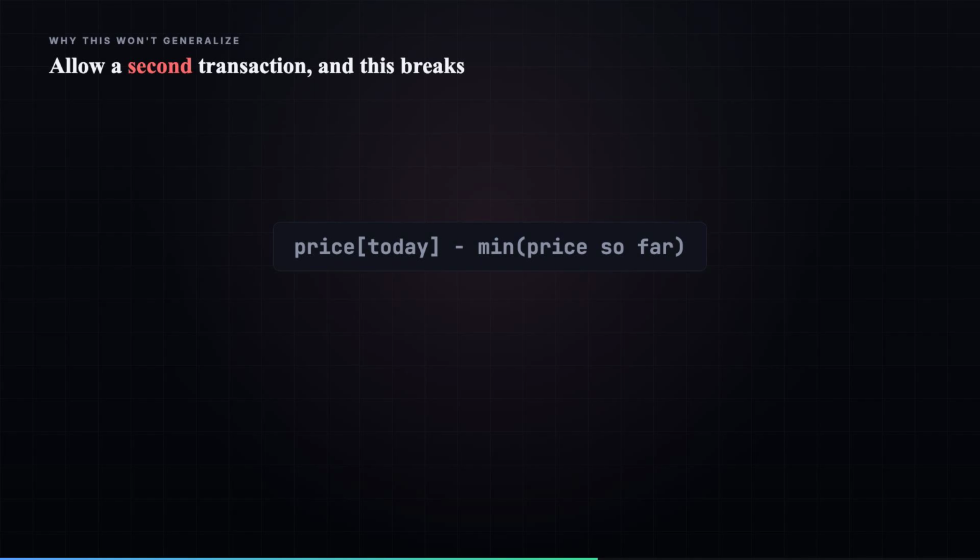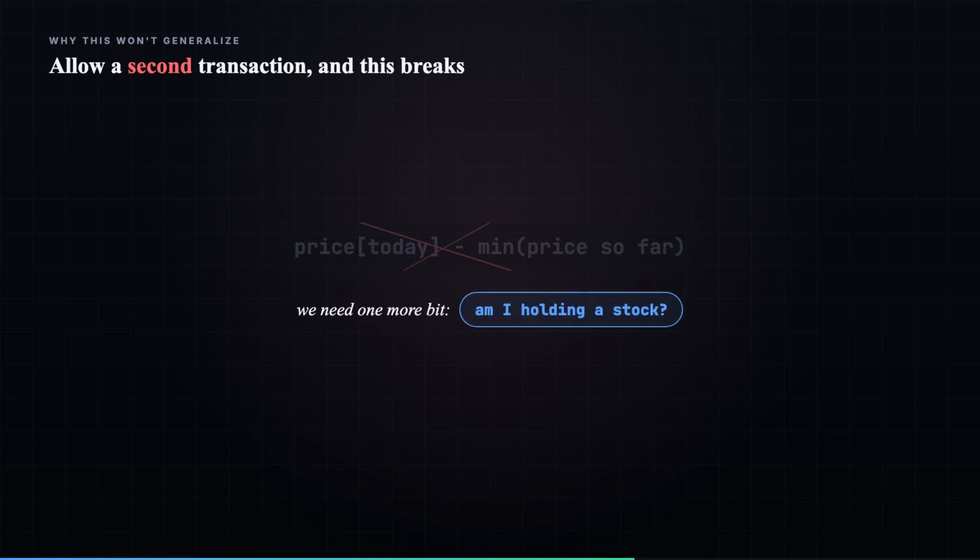But here's the catch. The moment we allow more than one transaction, cheapest so far versus today breaks down. We need one more bit of information. Am I currently holding a stock? That single bit becomes a DP state, the foundation for everything else in this module.